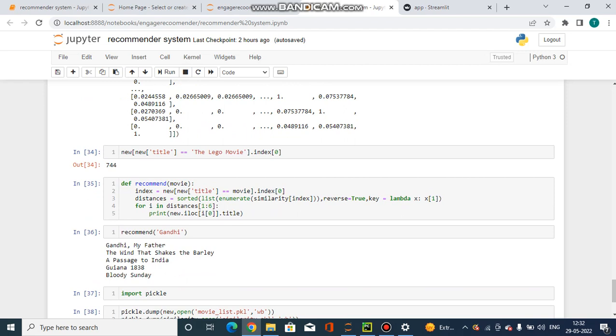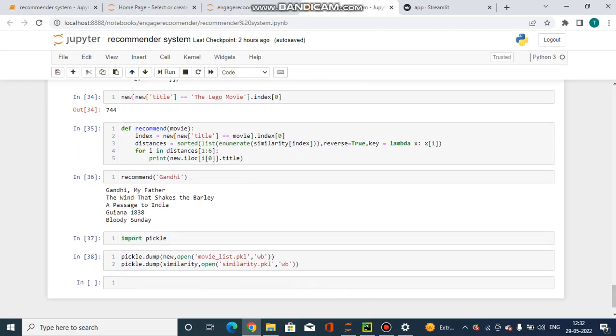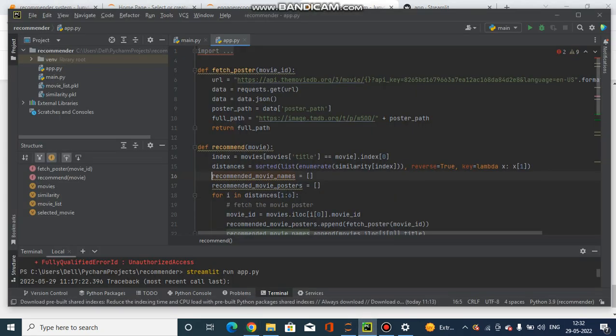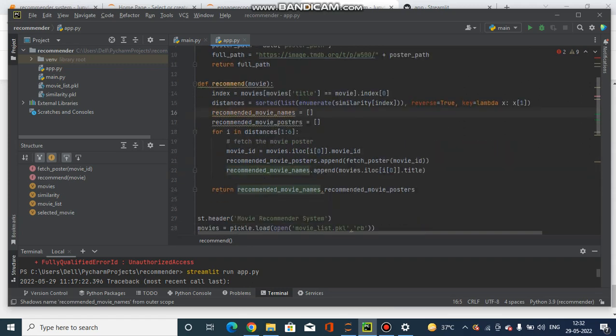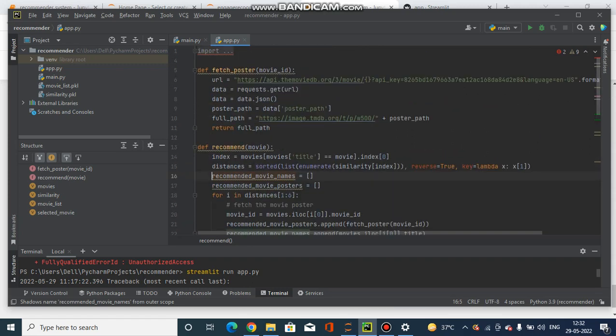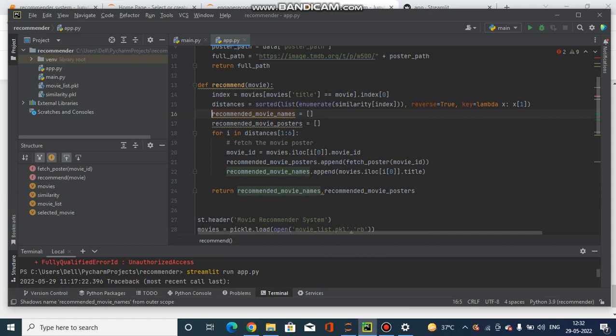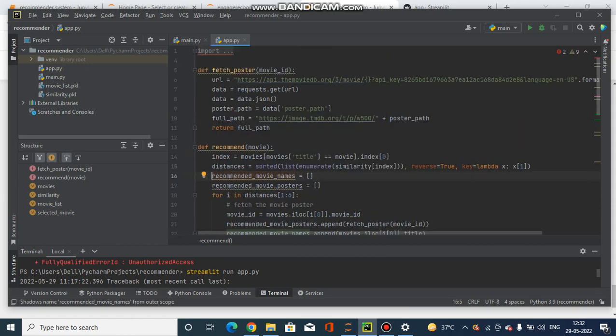So it is recommending quite the same genres, and when I'm assured that my system is working well, I import pickle and dump it into my PyCharm. In my PyCharm I have installed Streamlit, and after that I have made a fetch poster function and a recommend movie function, which is quite similar to the one which I created in the Jupyter notebook.